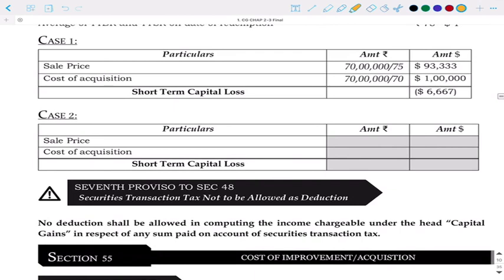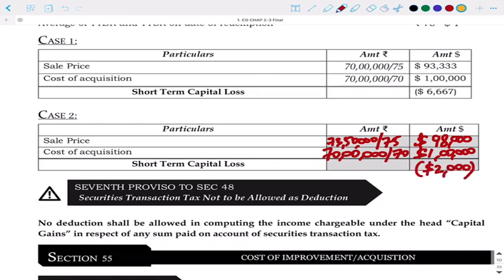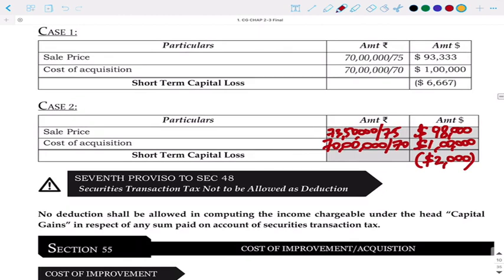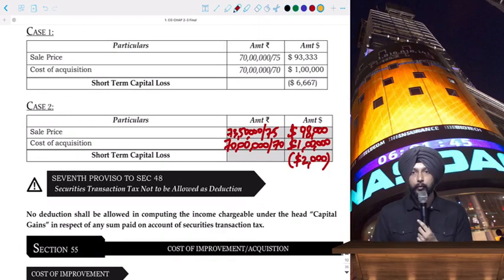Case 2 is based on the previous question, guys. And in case 2, the total amount received is 73,50,000, including that premium. That will be converted at the rate of 75. Okay. And then the initial investment was 70 lakhs. That will be converted at the rate of 70, which is $1 lakh. So there is a short-term capital loss of $2,000 in this case. Hope this is clear to you.